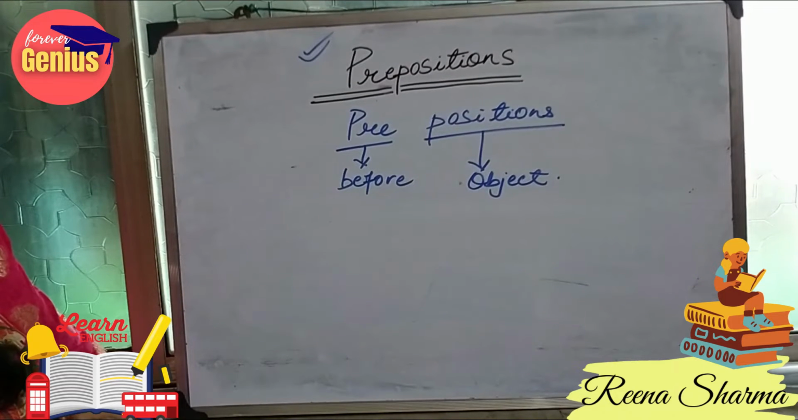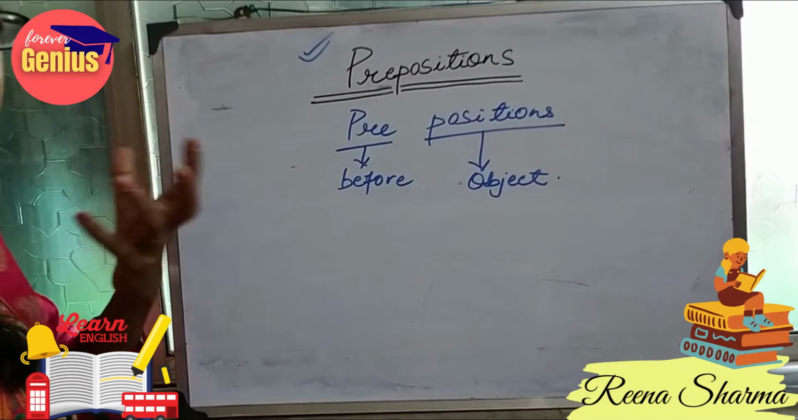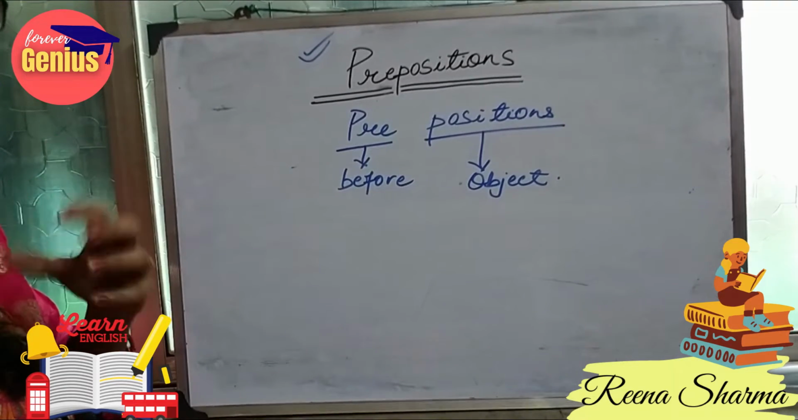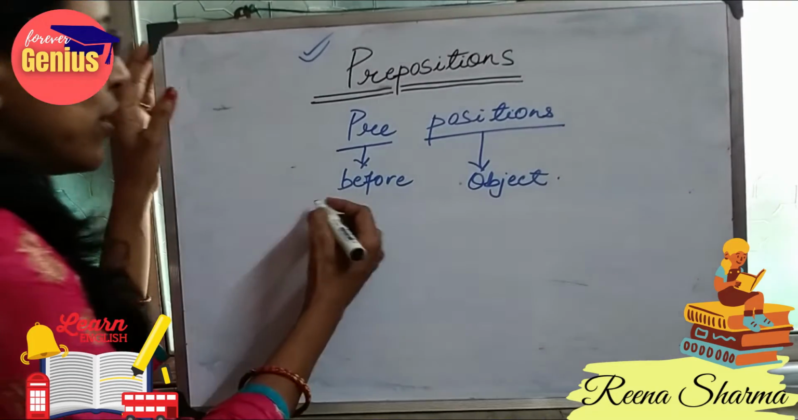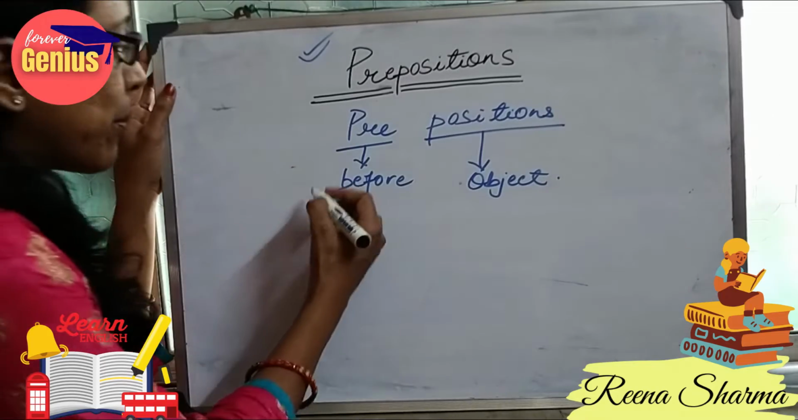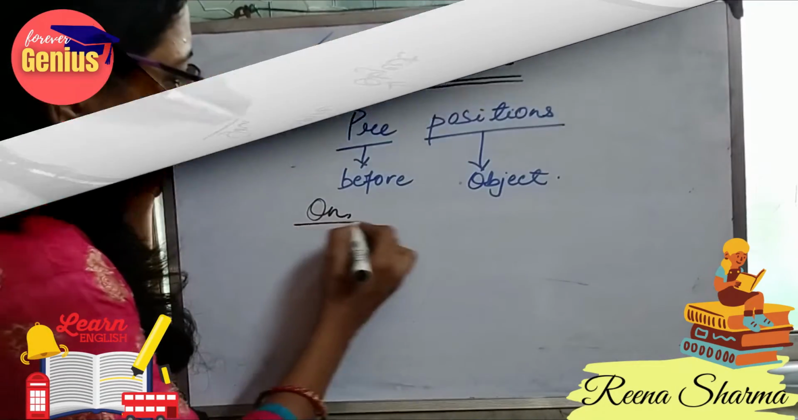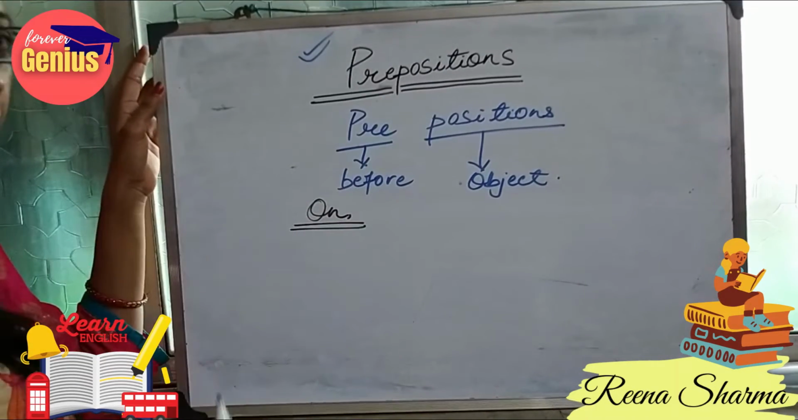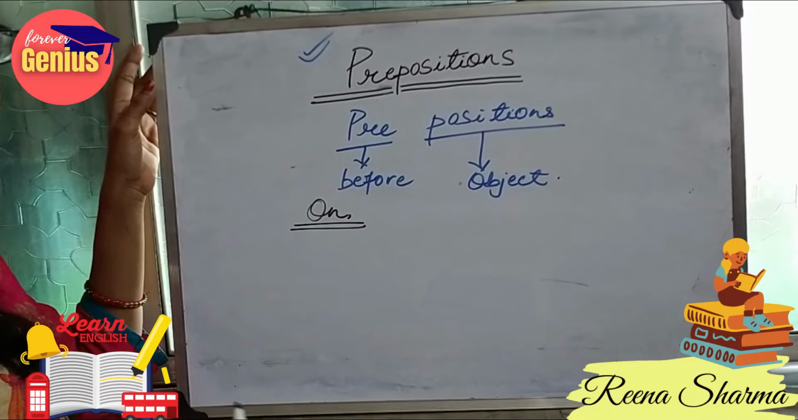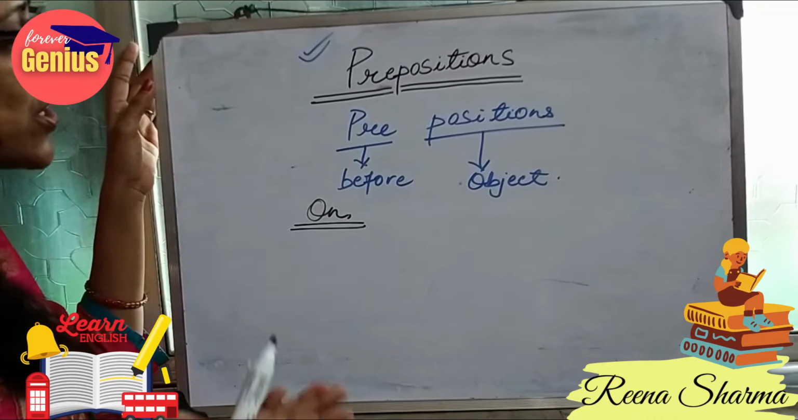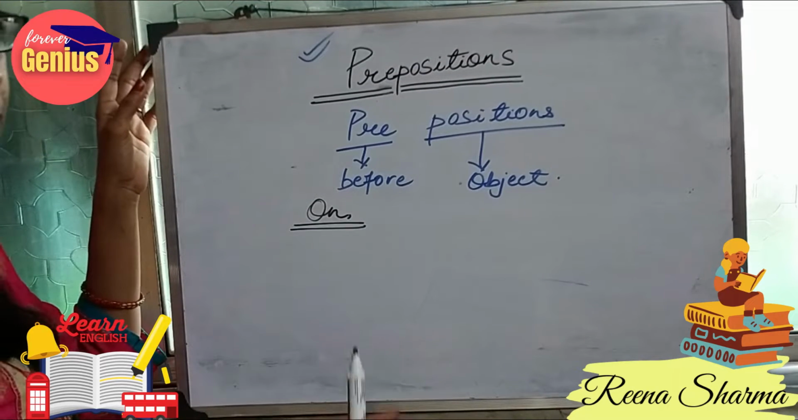So some of the words often confuse us. We are confused when to use which word and what is the correct application. So let's start with the most simple word, on. So on. When do we use the word on in a sentence? How does it show the relation between a noun and the object?